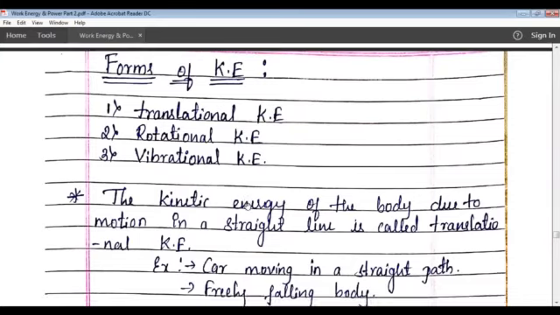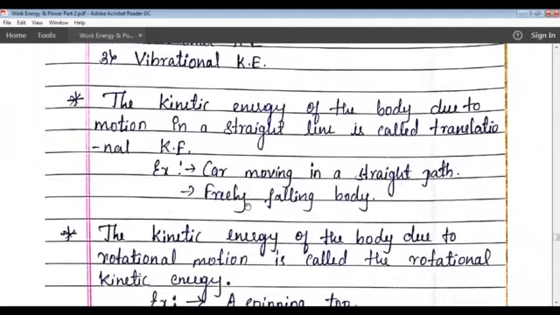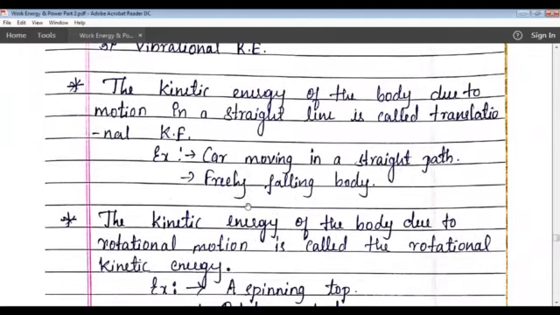First one, the translational kinetic energy. The motion of a body in a straight line path is called translational motion. And the kinetic energy of the body due to the motion in a straight line: when a body is moving in a straight line, it possesses some energy, and that energy is known as translational kinetic energy.